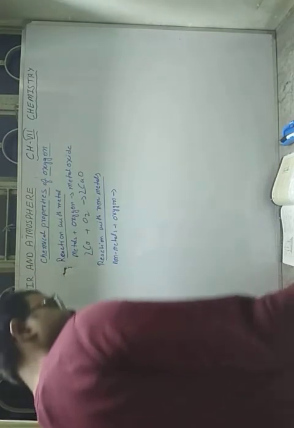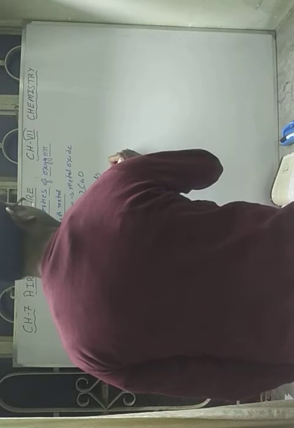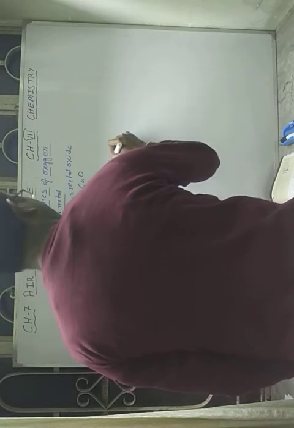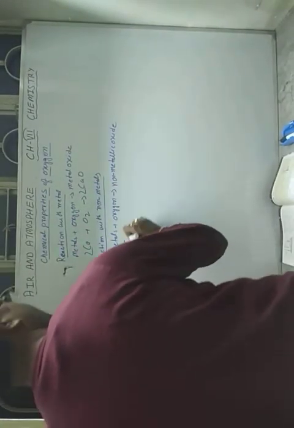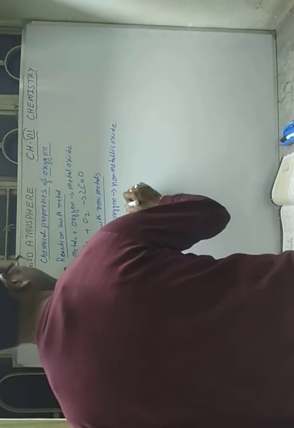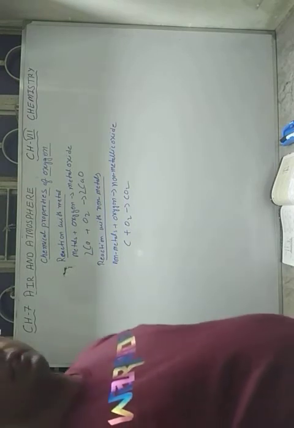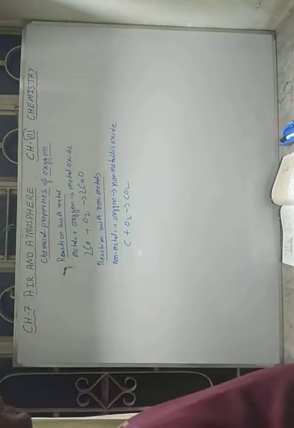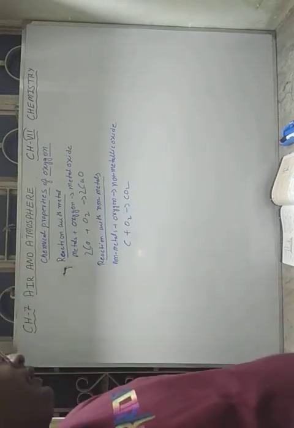It will give non-metallic oxide. For example, very simple, carbon plus oxygen gives carbon dioxide. Very common example. Sulfur plus oxygen gives sulfur dioxide. Nitrogen plus oxygen gives nitrogen dioxide.